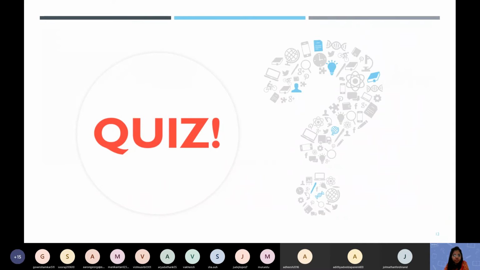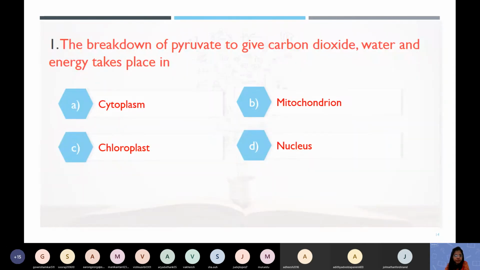I'm going to ask you certain questions. Answer quickly. The breakdown of pyruvate to give carbon dioxide, water, and energy takes place in? Mitochondria. Correct. Which process? Krebs cycle. Exactly.